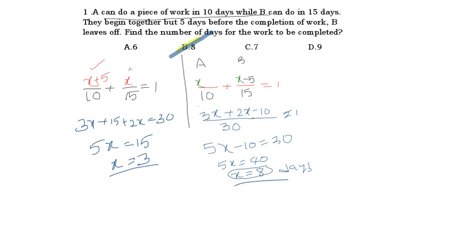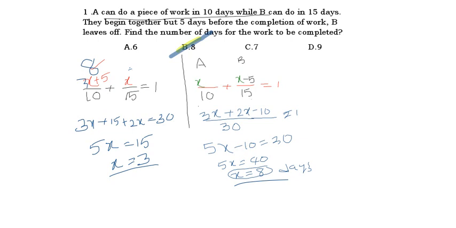But if we consider it for A, what will happen? Here 3 is not the answer. 3 is for B. B means how much? That many days she has done the work. But actually A has done 5 days extra, no? We need to add that also, no? So 3 plus 5 is what? 8. That is our answer.